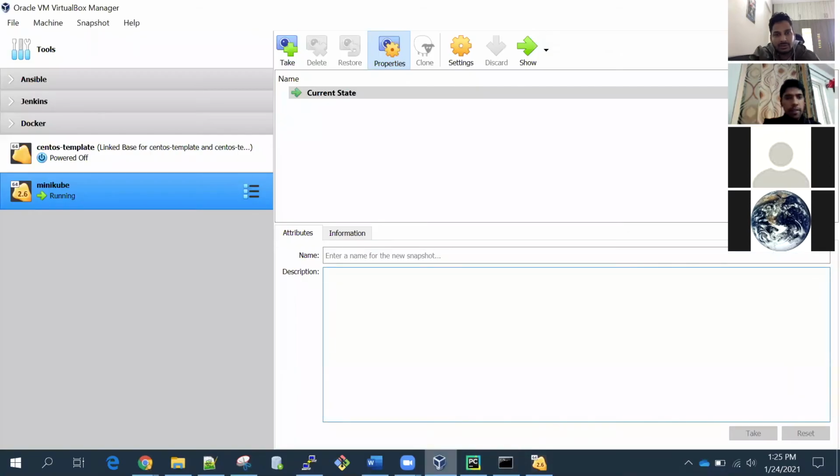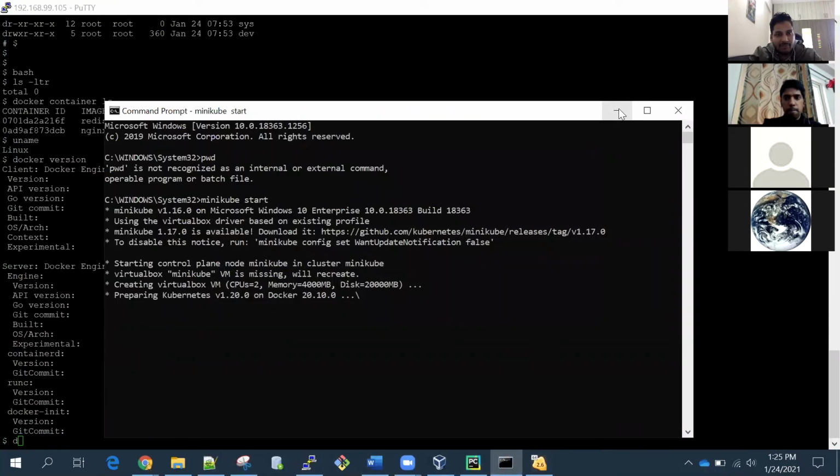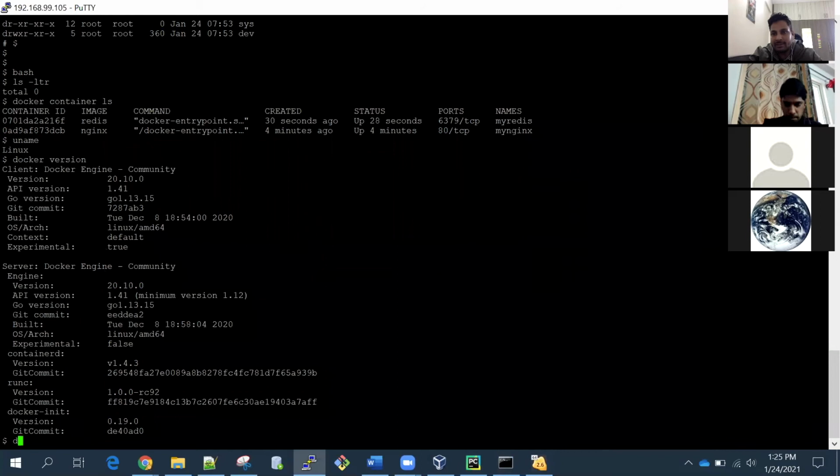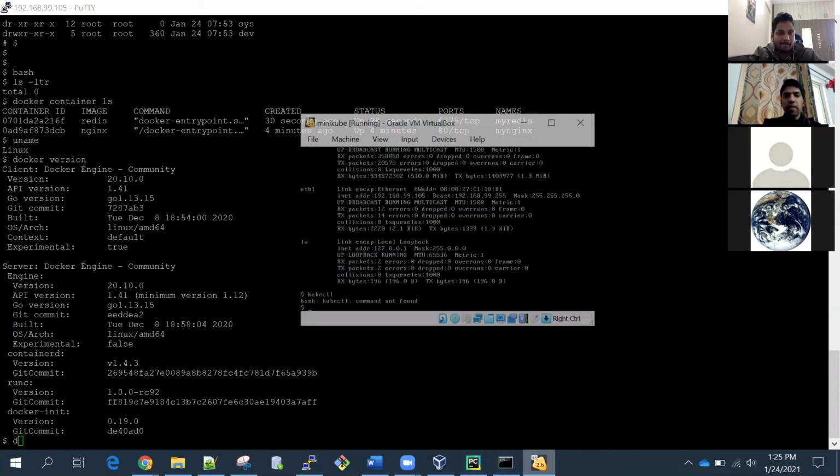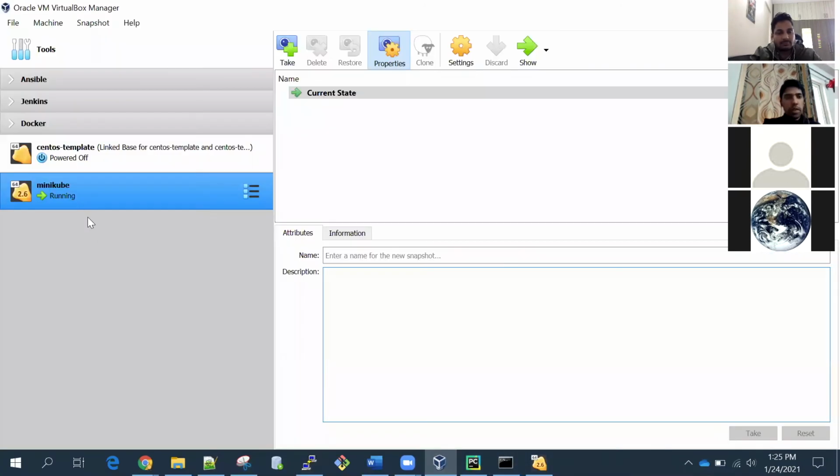Any questions, guys? Yeah, connected to one of the VM which was created from Minikube, right? Yeah. Okay. So Minikube itself is a VM. It has a name called Minikube. It is a virtual machine, and it's a one node Kubernetes cluster. It has just one node. Normally in Kubernetes clusters we have multiple nodes, but since we don't have much resource capacity here, we just have one node Kubernetes cluster here.